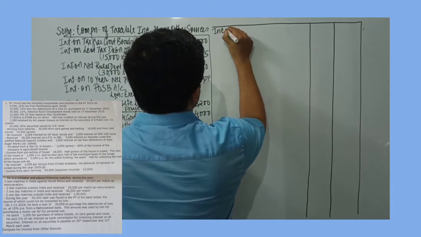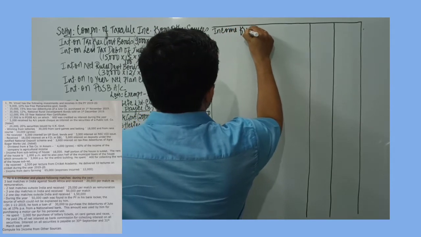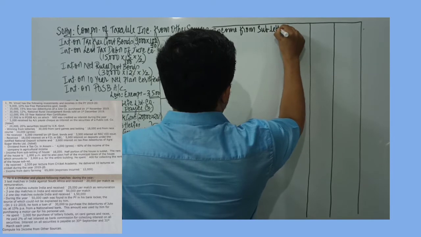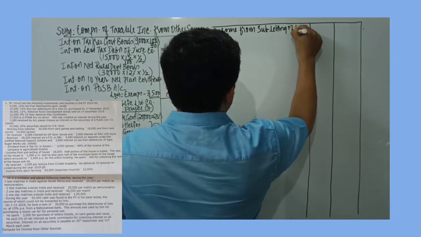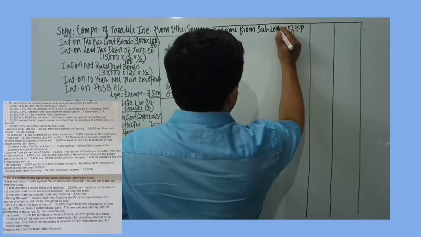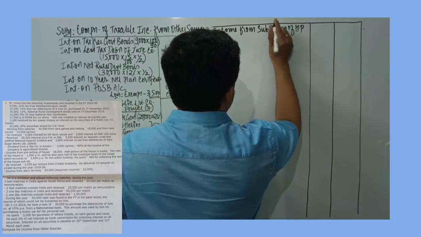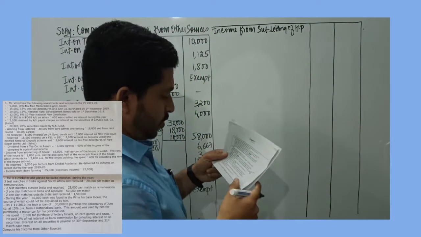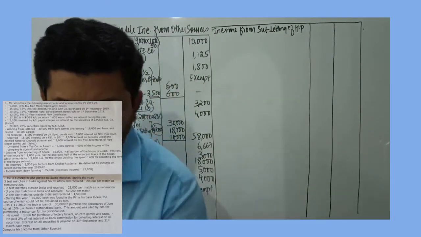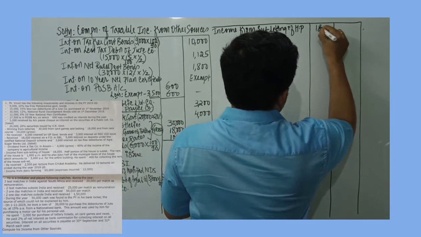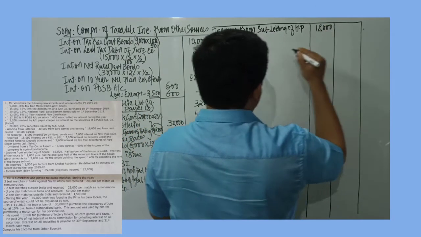So tenant is subletting. Income from subletting of house property. Tenant is not the owner of the property. Since the tenant is not the owner of the property, the income from subletting is shown under other sources. So what is given? Income from subletting of the house is rupees 18,000. So I record 18,000 in the inner column.